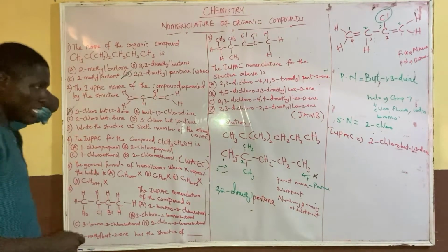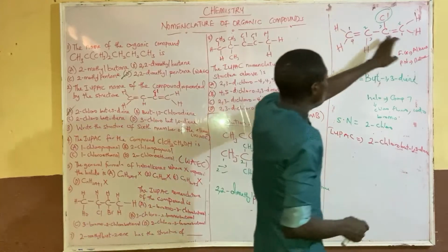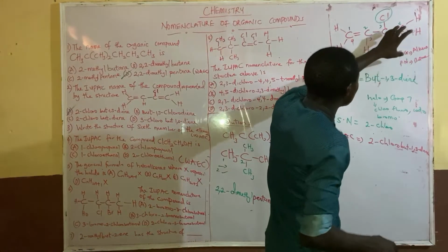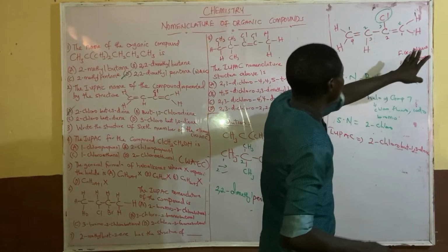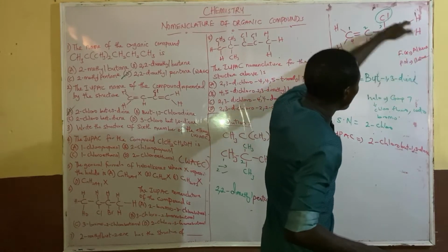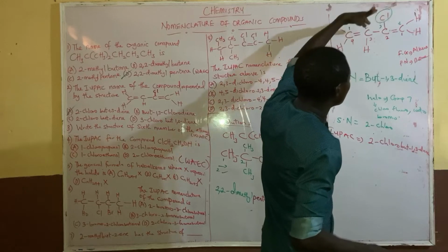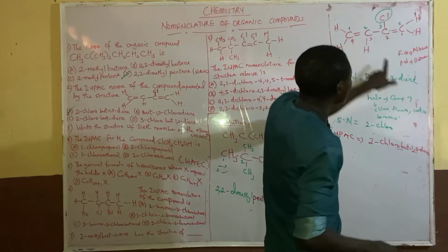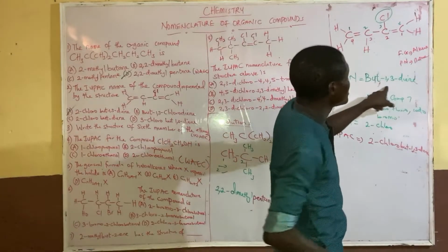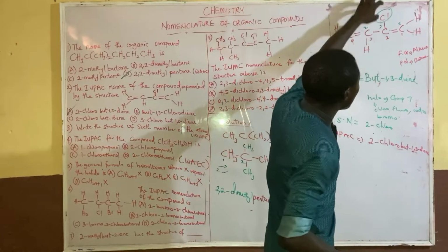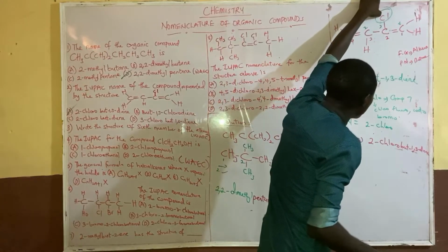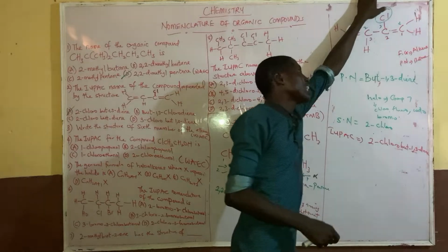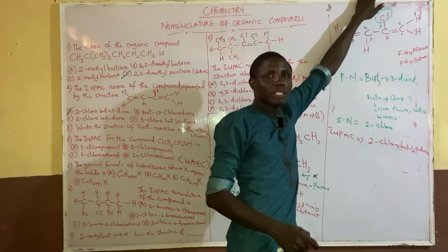Please note the fact that you have to consider the word "but", which is the functional group, with "ene". But it has double, so you have to state the position of these 2 double bonds. So buta-1,3-diene, that's the parent name. Now we come to the substituent, which is the chloro, and you number it in such a way that the chloro will have the least numbering.